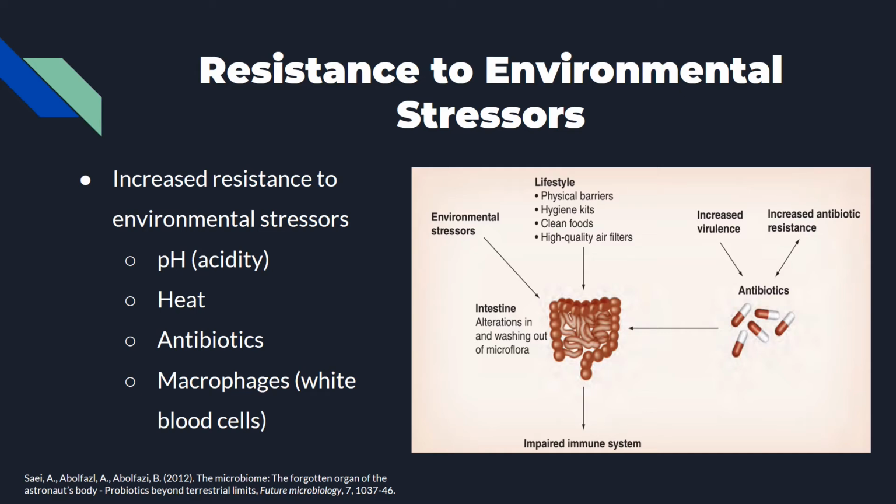Bacteria grown in microgravity have shown an increased resistance to various environmental stressors, including pH and heat. They have also shown an increased ability to survive against macrophages. All of these are problems for humans, especially because microgravity already leads to a weakened immune system. Basically, the immune system becomes weaker and the bacteria become tougher.